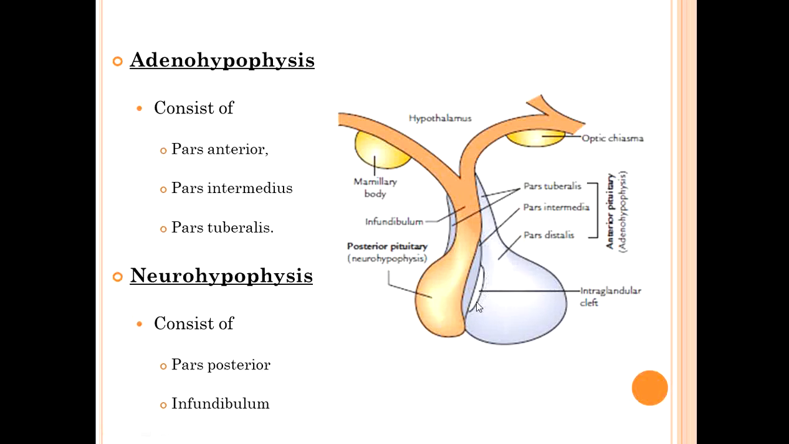Then this part, which is a gap-like structure, is known as pars intermedia, and the part present in the infundibulum is known as pars tuberalis. Now behind you are seeing this brown colored structure, that is neurohypophysis, consisting of this large part known as pars posterior and this part hanging from upwards, that is infundibulum.